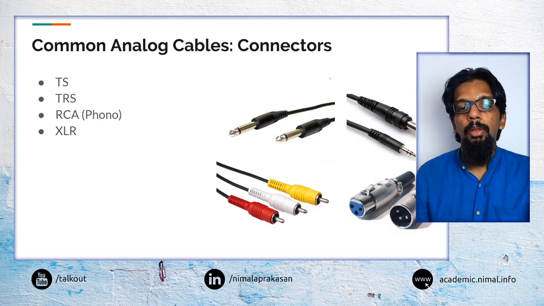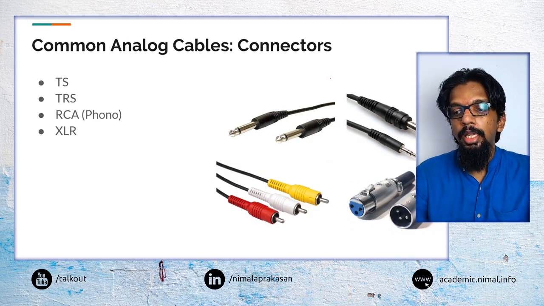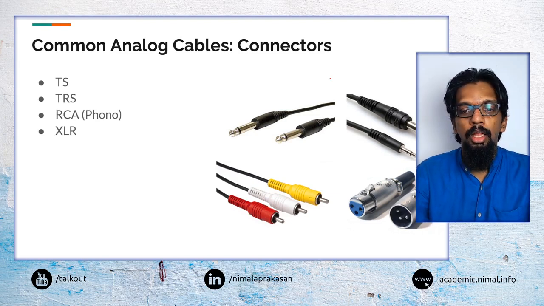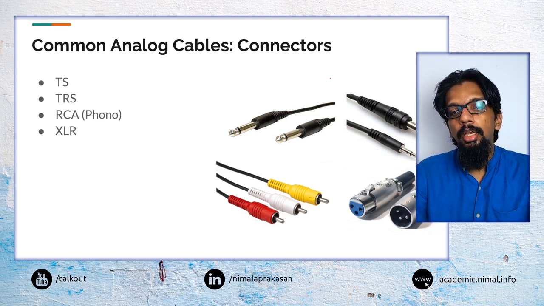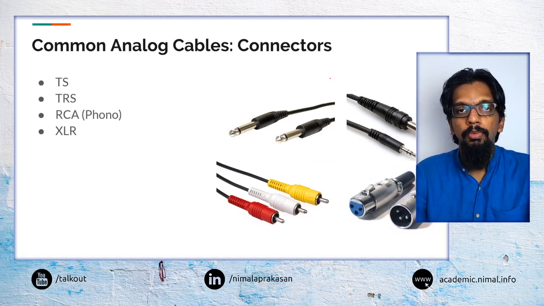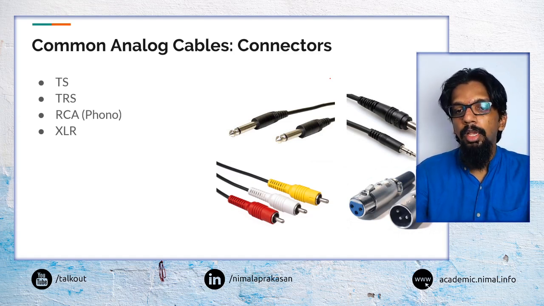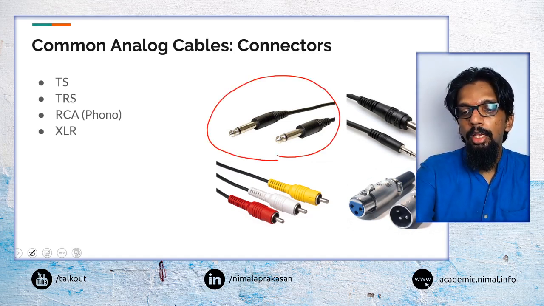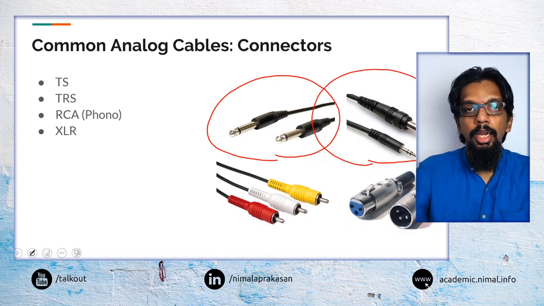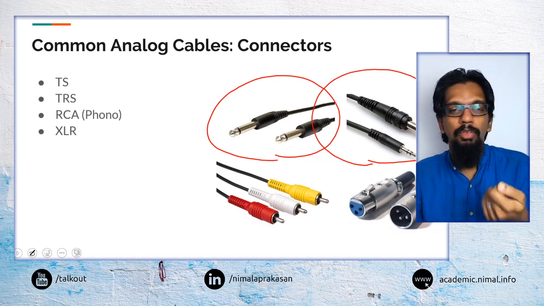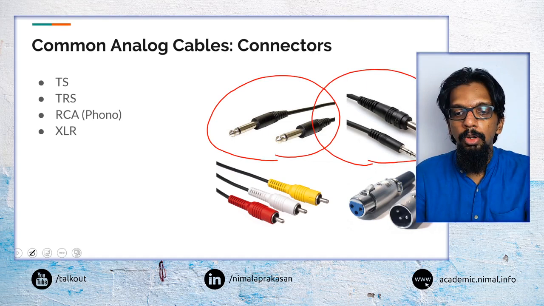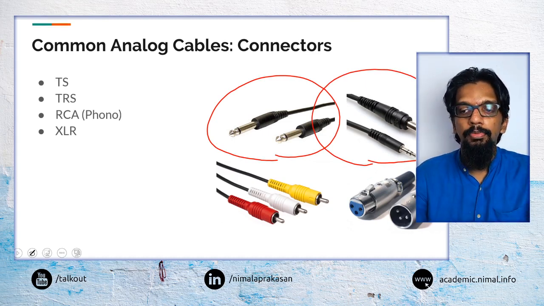And in terms of possible types of connectors that we may have, especially considering professional audio equipment or devices, we may come across a number of types of connectors. So things like TS and TRS connectors, these are what you may find in your headphones and so on, but they may again come in different sizes.